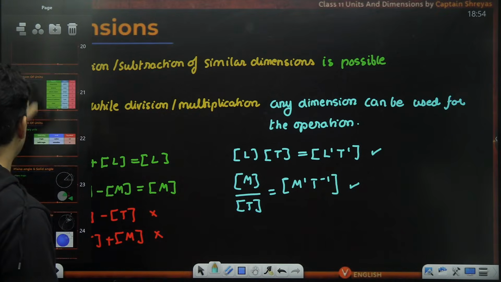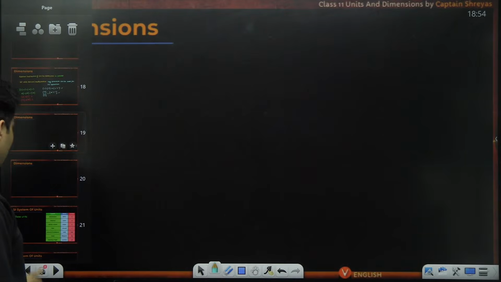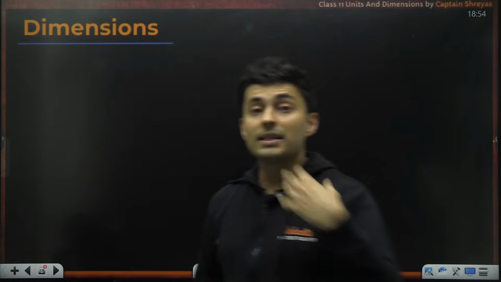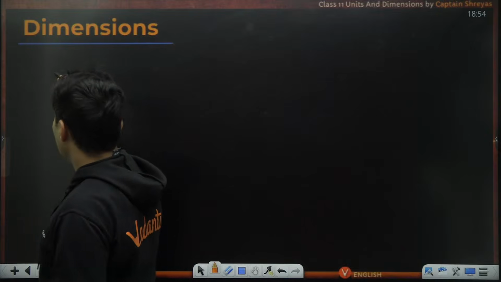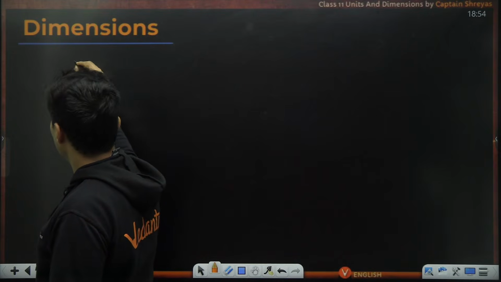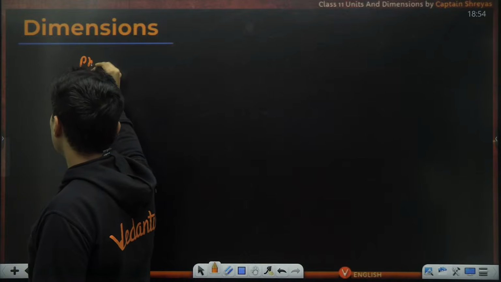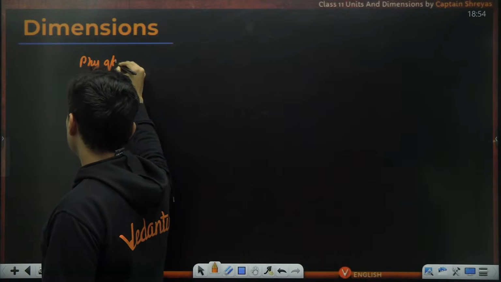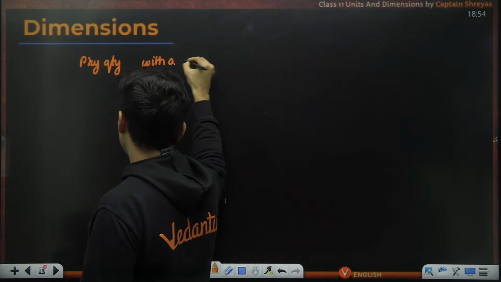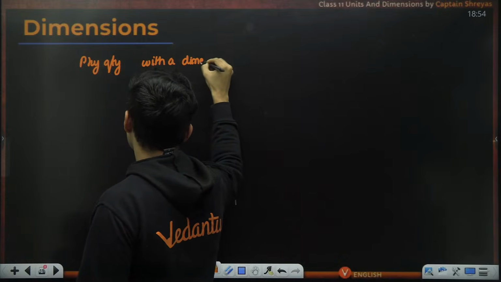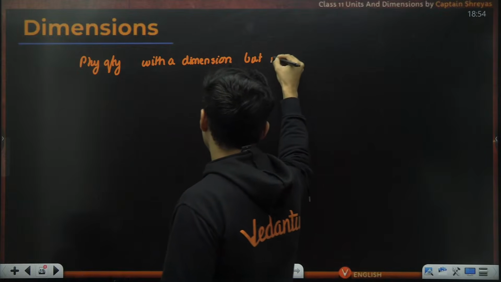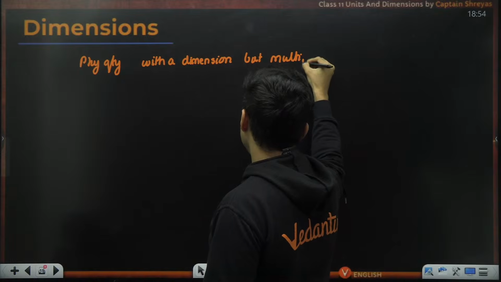So, now coming to the point, sir, is it possible that you can have a physical quantity with some kind of dimension, but multiple units?